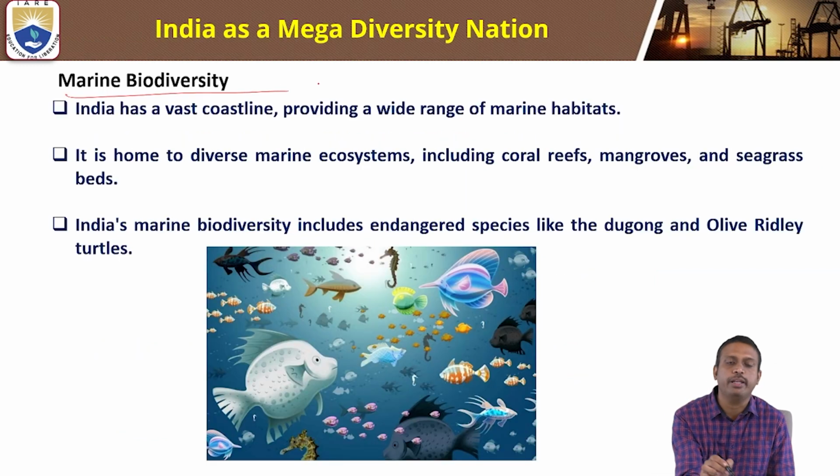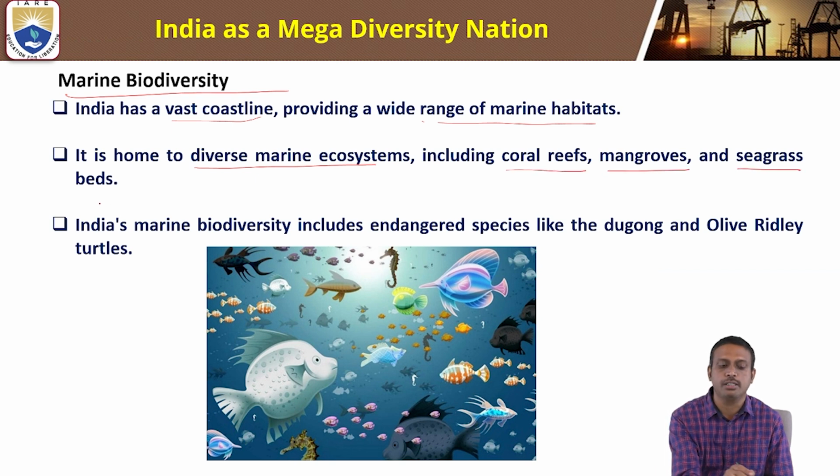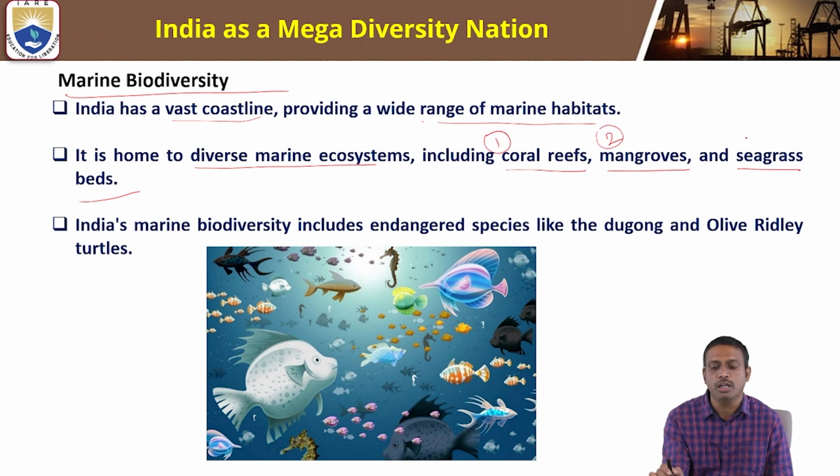Marine biodiversity: India has a vast coastline providing a wide range of marine habitats. It is home to diverse marine ecosystems including coral reefs, mangroves, seagrass beds, etc.